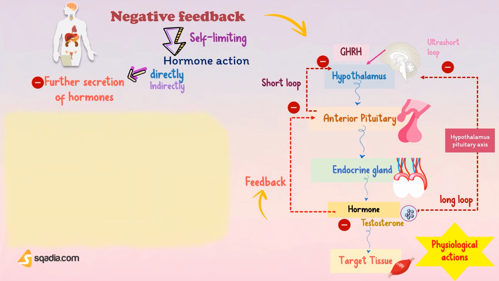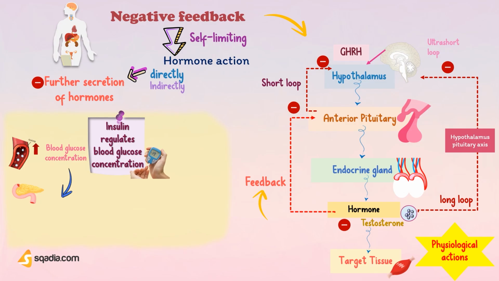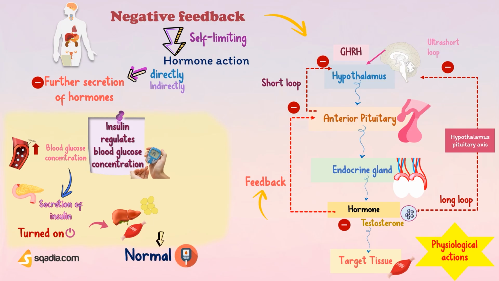Let's discuss a common example of insulin regulating blood glucose concentration. Insulin secretion is turned on or off by changes in the blood glucose concentration. When blood glucose concentration is high, insulin secretion from the pancreas is turned on. Insulin then acts on its target tissues, such as the liver, muscle, and adipose tissues, to decrease the blood glucose concentration back to normal. When the glucose concentration is sensed as being low enough, insulin is no longer needed and its secretion is turned off. So the negative feedback mechanism helps to normalize things when they start becoming too extreme.